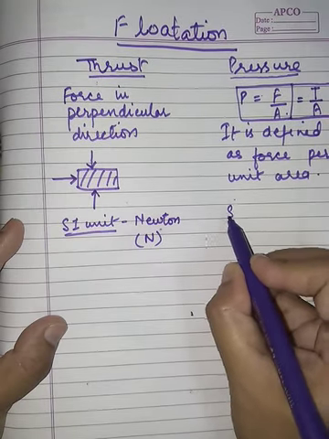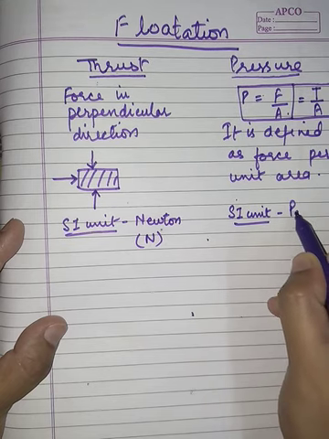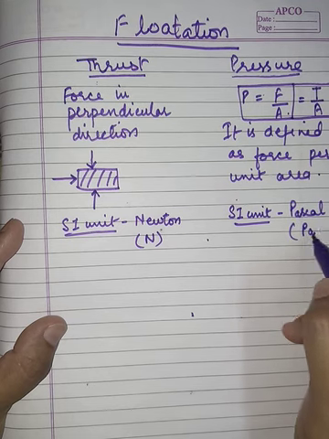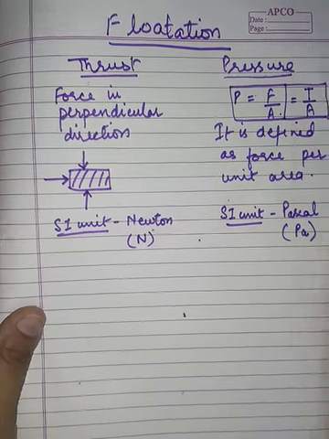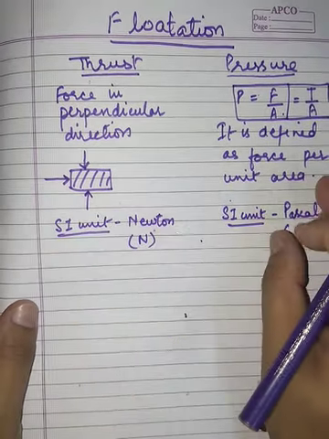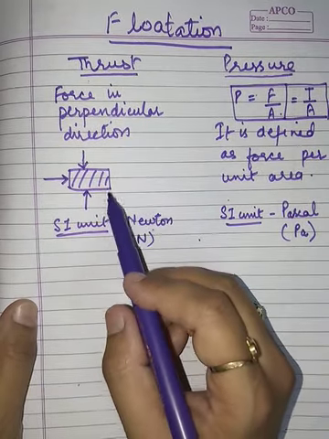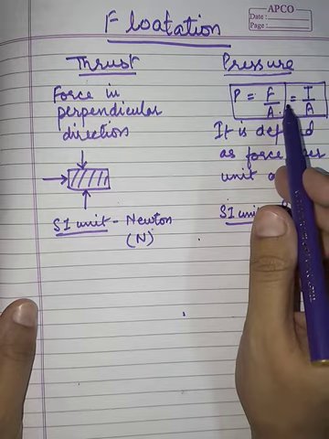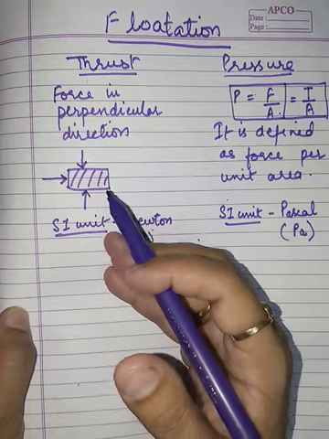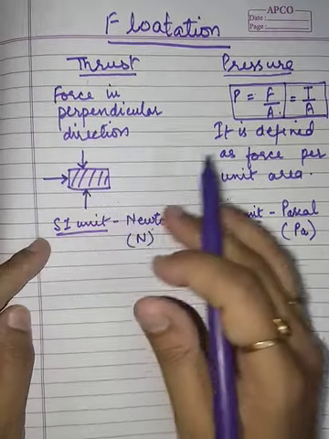Now what will be the SI unit of pressure that we have studied in the lower classes also? This is Pascal, represented by capital P and small a. So the difference between thrust and pressure, and the definition, the SI unit and the formula, you understood now. Because thrust is a force in the perpendicular direction, all the formulas of force will be applicable on thrust also.